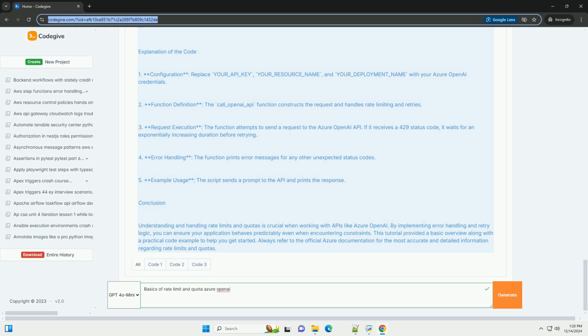Prerequisites. Python 3.x installed on your machine. The requests library, install using pip install requests. An Azure OpenAI service instance and an API key.